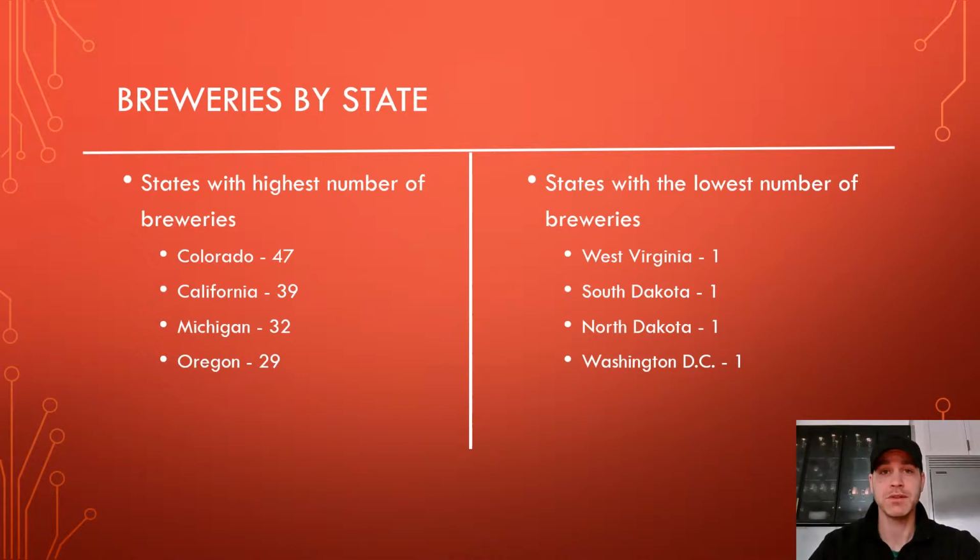In the left column, you'll see we have the highest number of breweries by state, which includes Colorado, California, Michigan, and Oregon. In the right column, we have the lowest number of breweries by state. This includes West Virginia, South Dakota, North Dakota, and Washington, D.C. Now, I understand that Washington, D.C. is not a state, but it is within the U.S., so we are including it in this study.